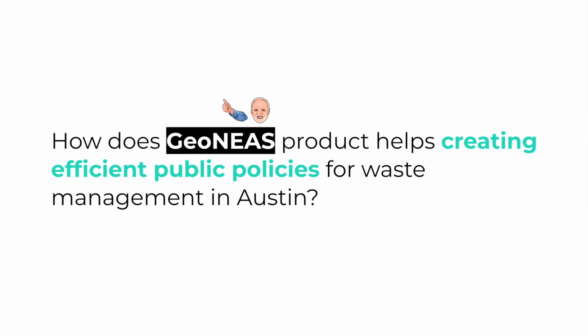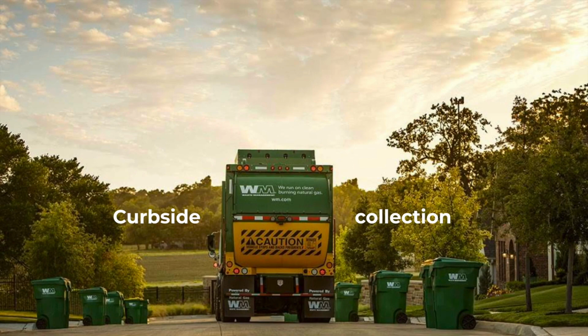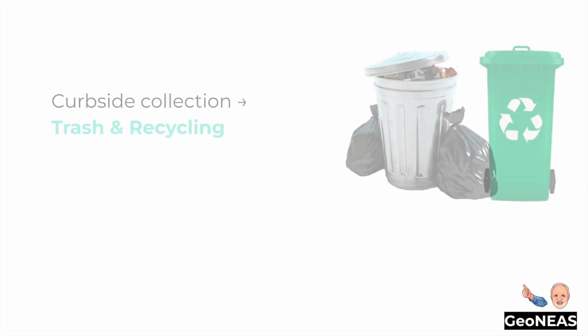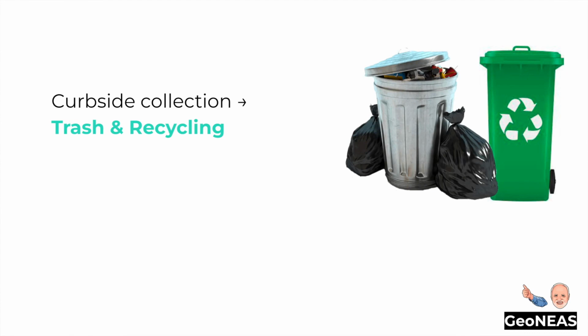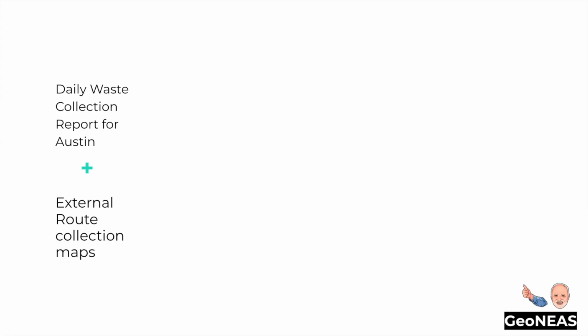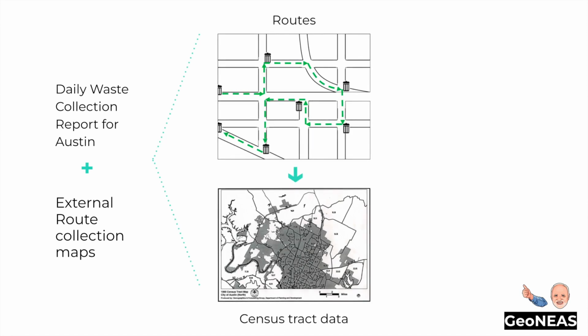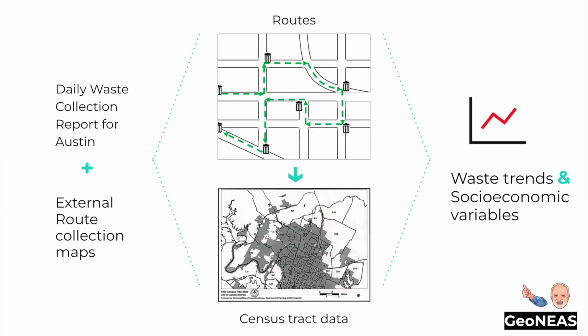First, to forecast waste trends, we decided to focus on curbside collection, and within this category, to predict the load weight of the two most collected waste types, trash and recycling. Based on these variables, we forecast two key metrics for decision makers: total waste and the share of recycling in the total waste. With our main waste data source and external route collection maps, we map the waste route weight loads to census tracts to provide forecasts and insights, not only with waste data, but including socioeconomic variables. To do so, we use different geographical data manipulation techniques such as spatial joins.